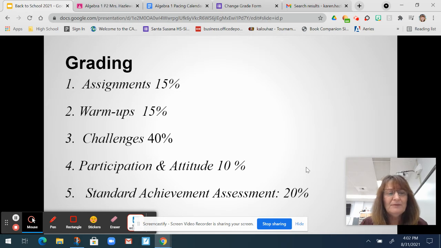And then the last one is standard achievement assessment. I know that learning math in 6 weeks last year was difficult. I know it was difficult teaching it to my poor students last year that had to learn it in 6 weeks. So what I'm doing right now is I'm going back and getting some of those standards that they need, and I'm checking them. They have 2 or 3 questions. I give them a paper. It takes them 5 minutes. I'm checking to see if they got the concept.